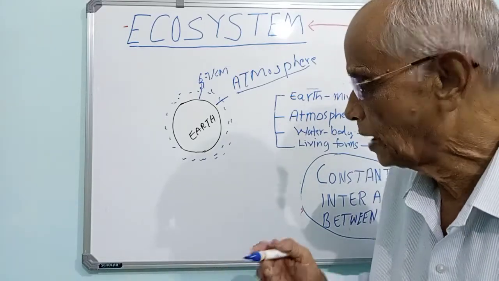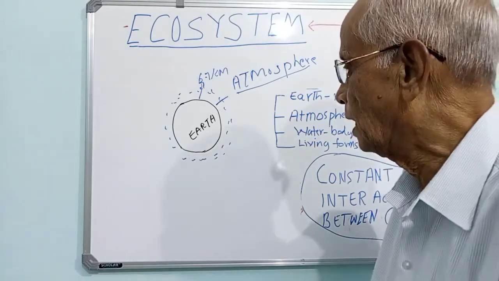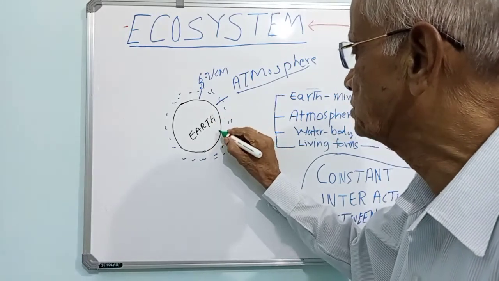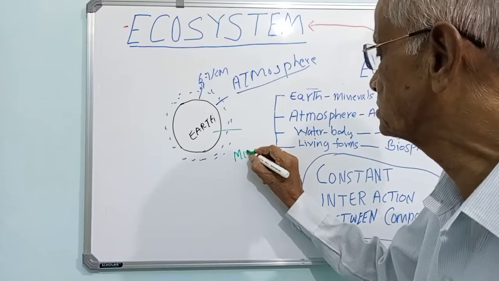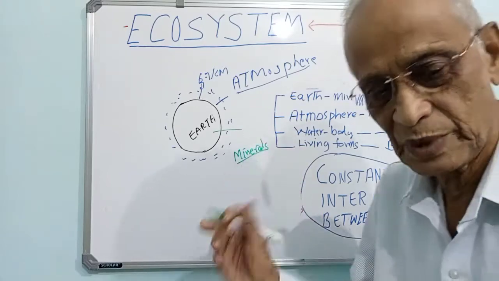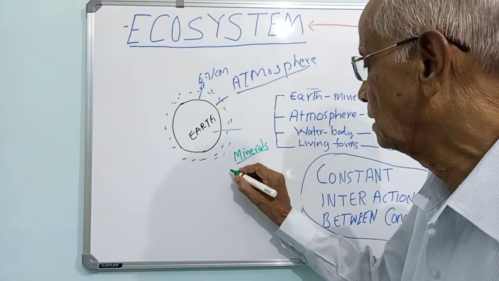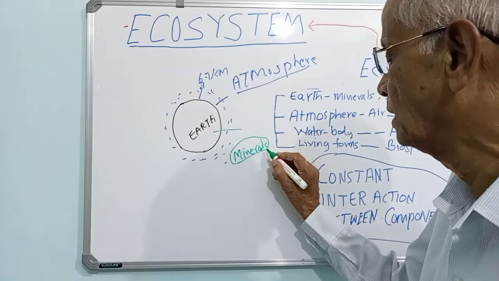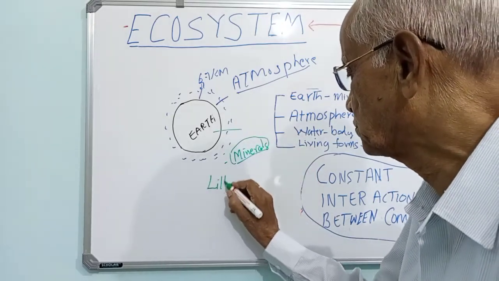And then, the Earth is composed of especially minerals, or you can call them rocks and other things. It also has rock, mud, all these things, which we normally refer to as the lithosphere.